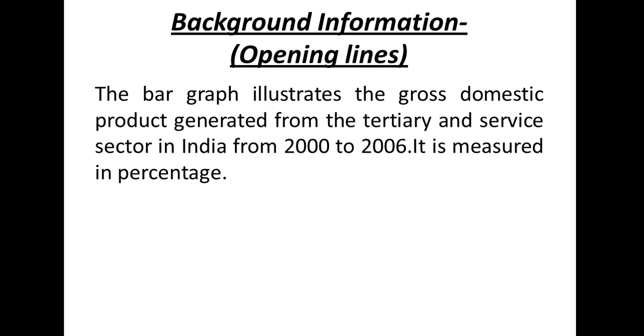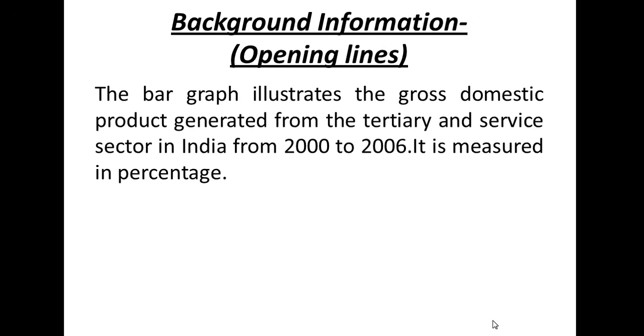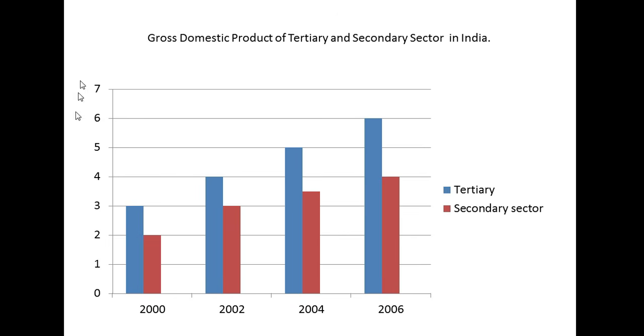And when we look closely at the question and the data given, you have the years also given here. So the same thing from 2000 to 2006, isn't it? We have used it here. The GDP generated from the tertiary and service sector in India from 2000 to 2006, and it is measured in percentage. So here it is not written, but usually this is in percentage.